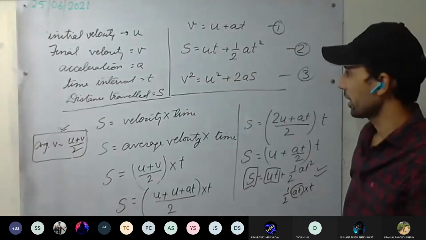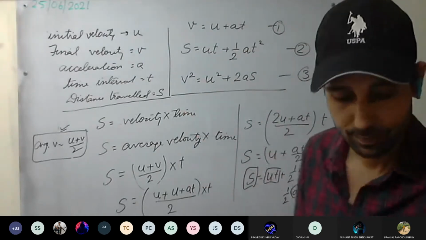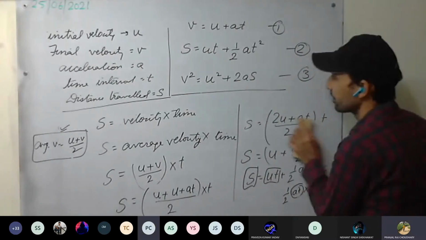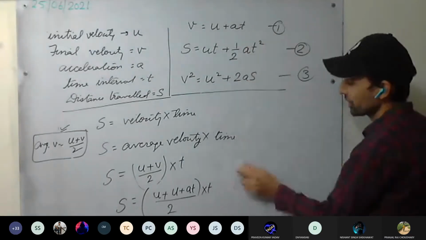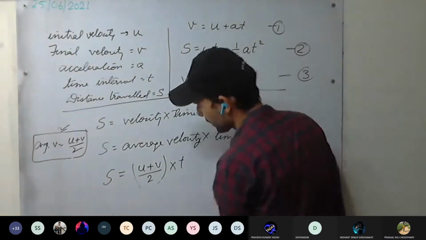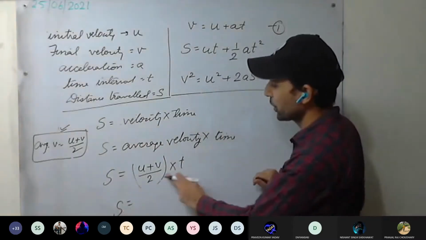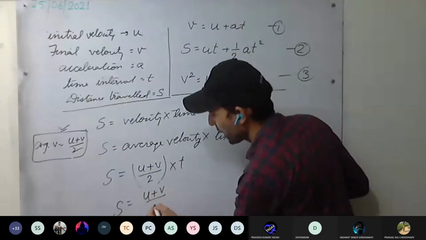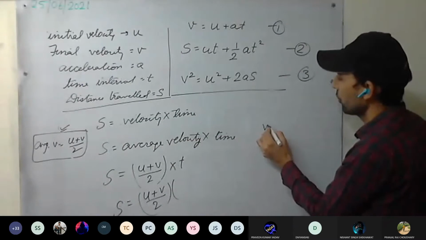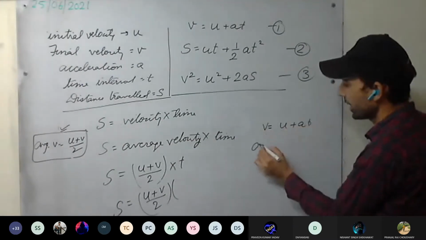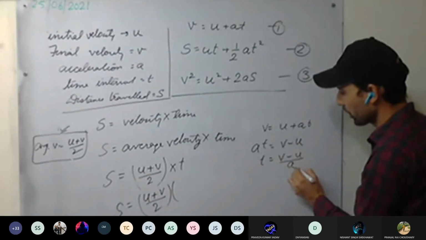Now the last equation, how we can derive. The same way we are deriving. This time, what is not there? Time is not there. So we use the method of elimination from the first one. S equal to U plus V by 2 into T. And T, from this equation, we can find the value of T. V equal to U plus AT. AT equal to V minus U. T equal to V minus U upon A.